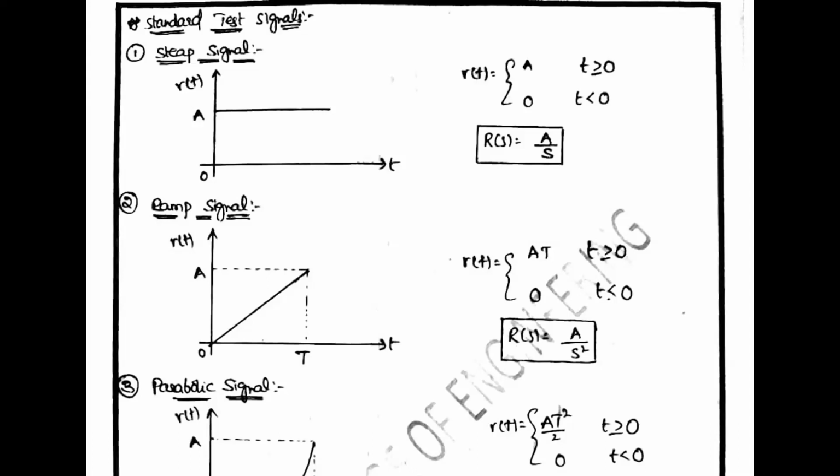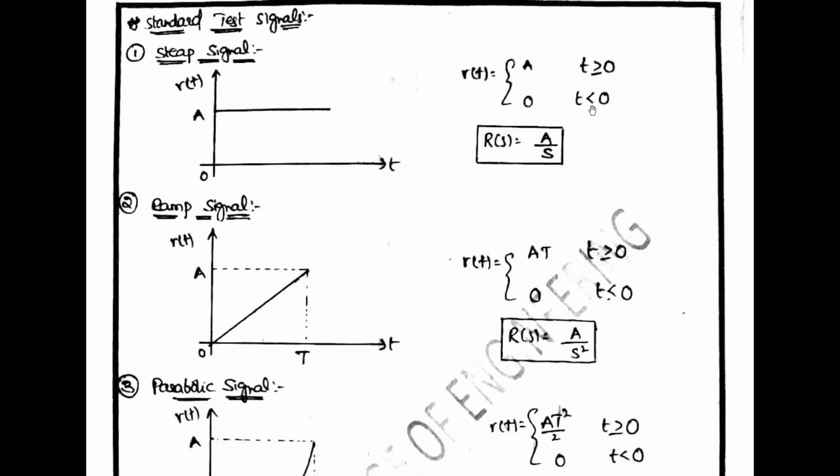The step signal is a signal whose value changes from 0 to A at t equal to 0 and remains constant for t greater than or equal to 0, and it is 0 for t less than 0.